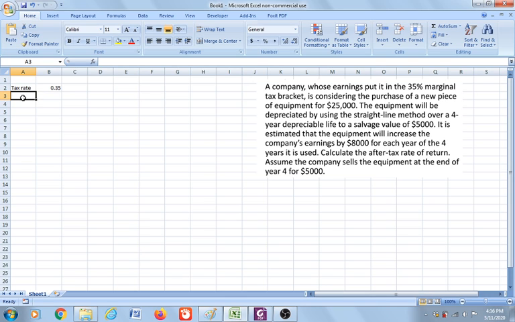And that company is considering purchasing a new piece of equipment for $25,000. So this is the initial value or initial cost of the equipment. That is the basis, B, which is 25,000. The equipment will be depreciated using the straight line method over a period of 4 years. So N, the depreciation period, is 4 years, and the depreciation method is SL, the straight line method.